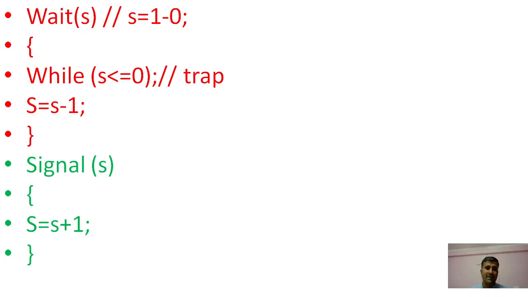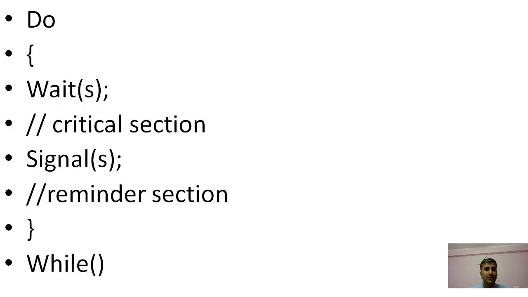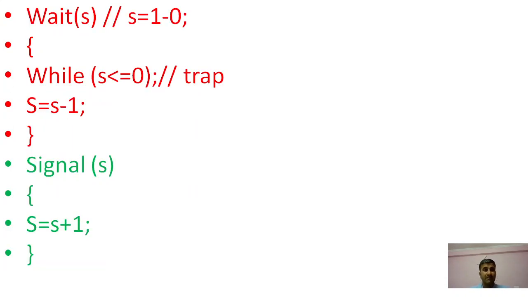So the semaphore works on the basis of two signals. One is the wait signal and the other one is the signal, right? In wait, at the initial level, we discussed that the value of the semaphore is 1. So it can go through the waiting state. A process that wants to enter into the critical section can only do so then, right? And bounded wait we have already discussed, right?